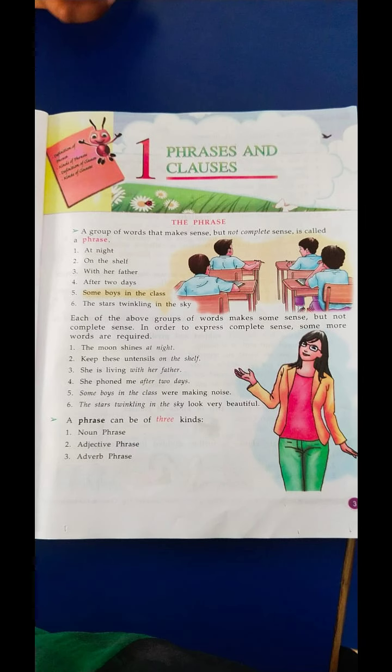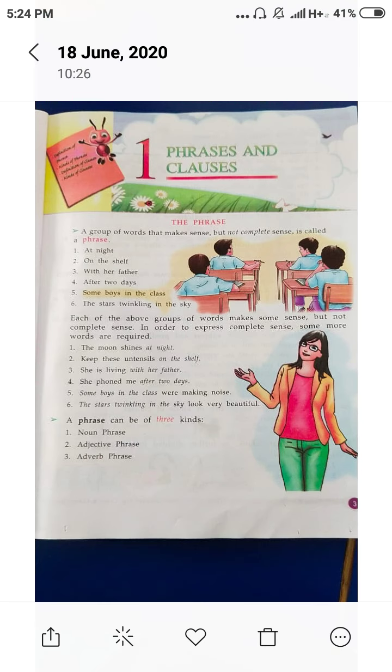Now see the sixth one. "The stars twinkling in the sky." આકાશમાં ચમકતા તારા. But we feel it also needs some more words to complete this sentence. Here some words are lacking. It is not a complete sentence. It has not complete meaning. It has some meaning, but it is not complete meaning. So it is a phrase.